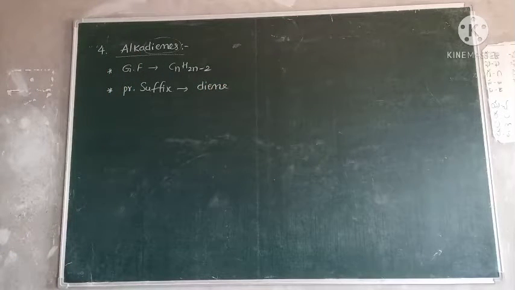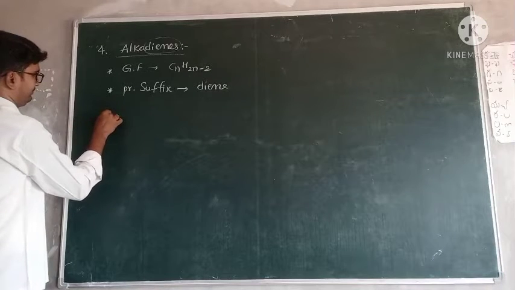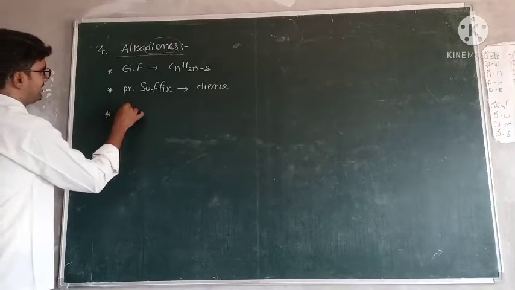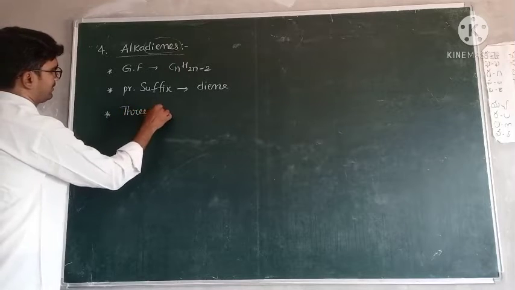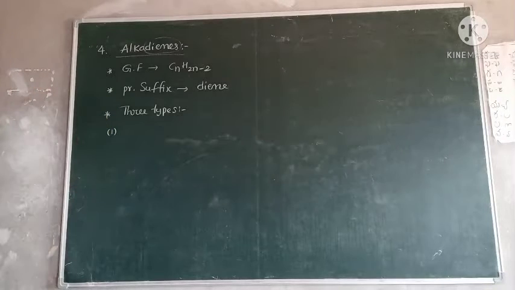Okay. Now, here actually 3 types are there. 3 types of alkadienes are present. 3 types. First one, cumulative diene.